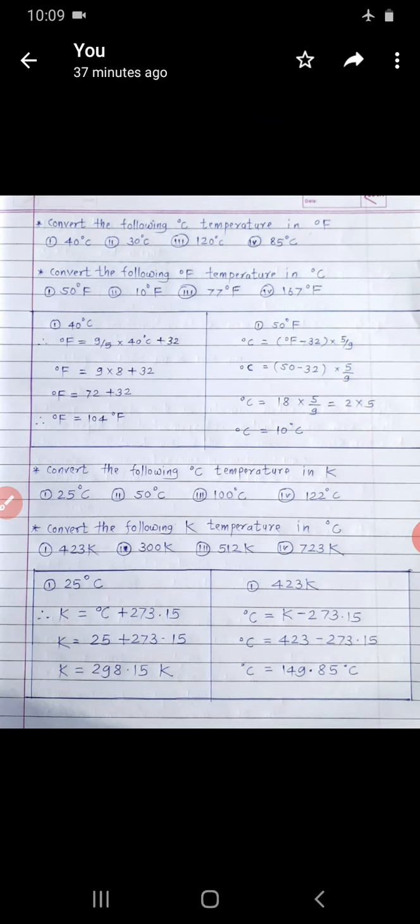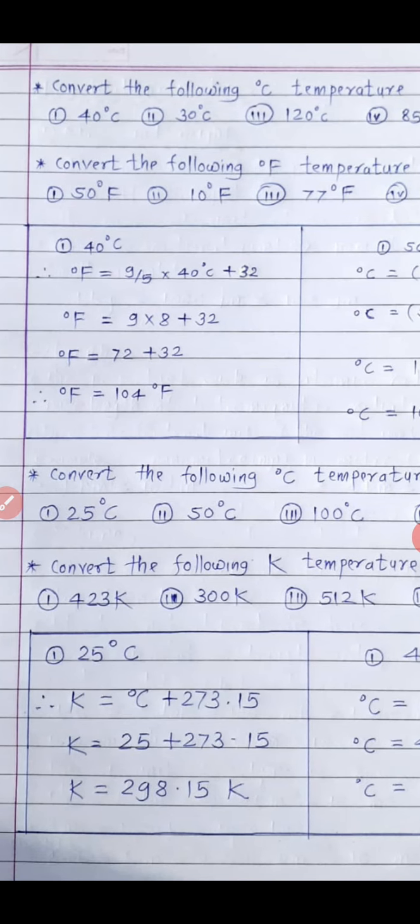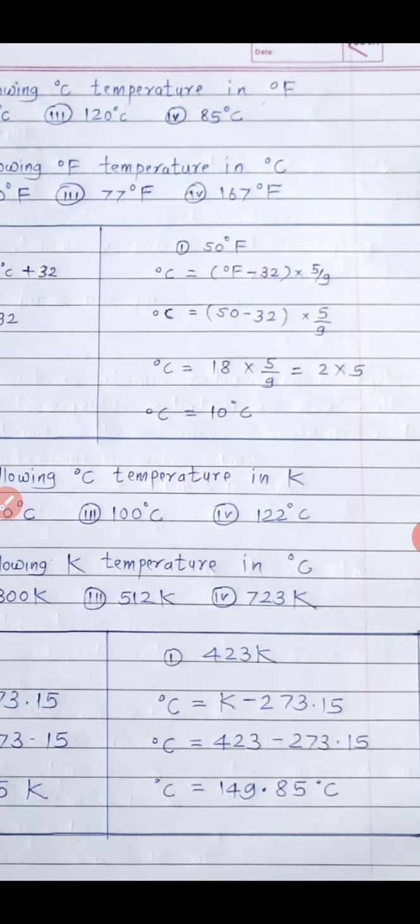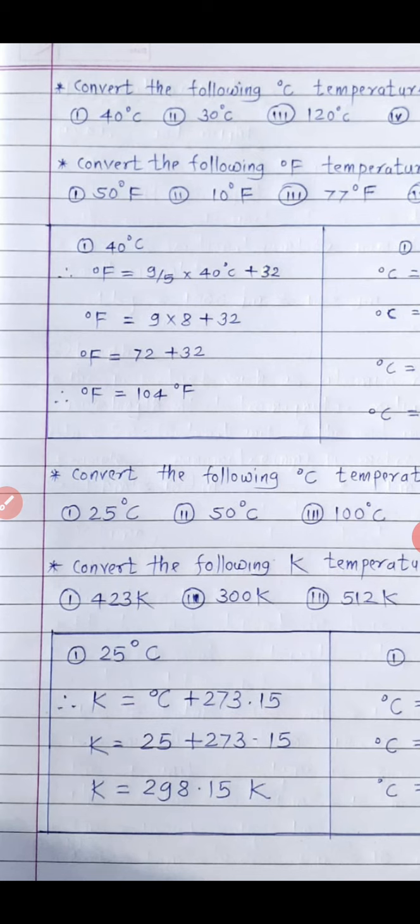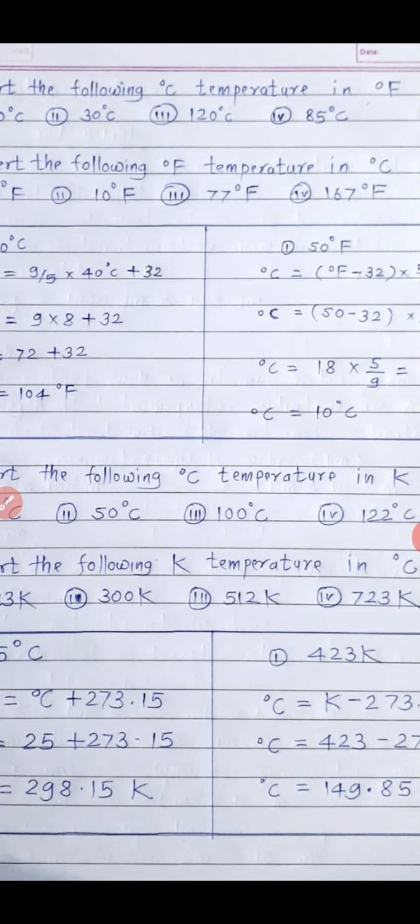Okay, so some problems are there to calculate the temperature in degree Fahrenheit, degree Celsius, and Kelvin. First example: convert the following degree Celsius temperatures in degree Fahrenheit. First example is 40 degree Celsius, second one is 30 degree Celsius, third one is 120 degree Celsius, and fourth one is 85 degree Celsius.